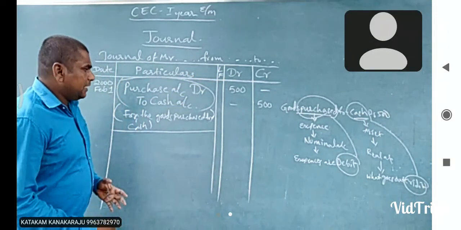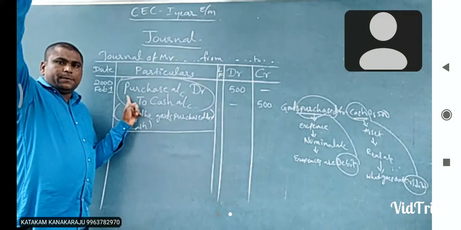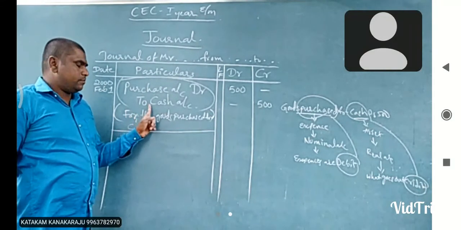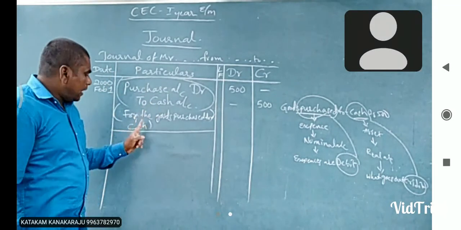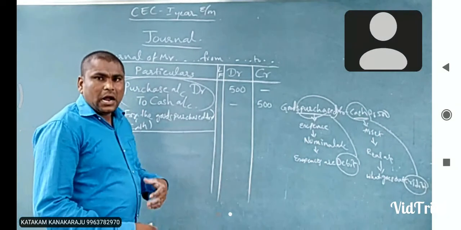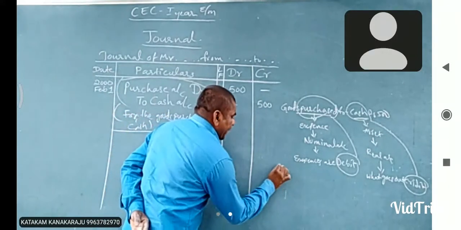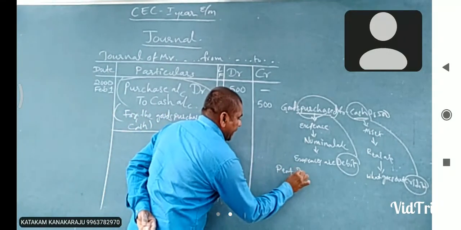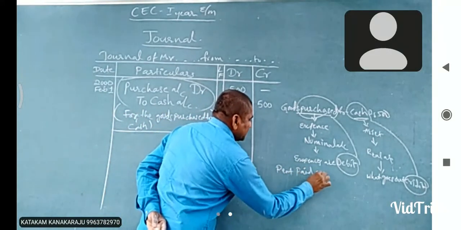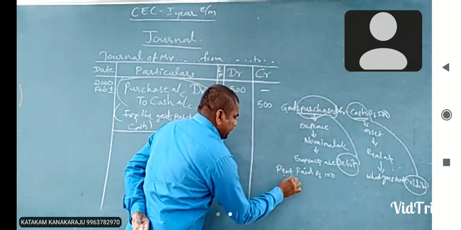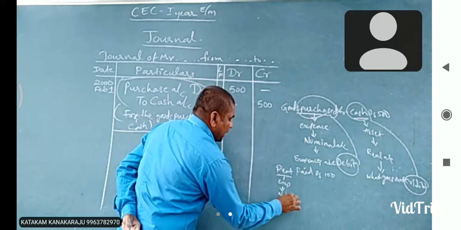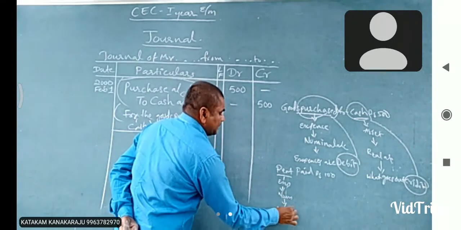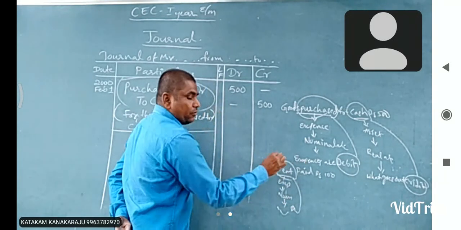And see here, the purchase account we prepare somewhere in a ledger book, and the cash account is also prepared separately. Next, another example: rent paid rupees 100. Rent is an expense, and as per the nominal account, expenses are debited, so the rent account is debit.